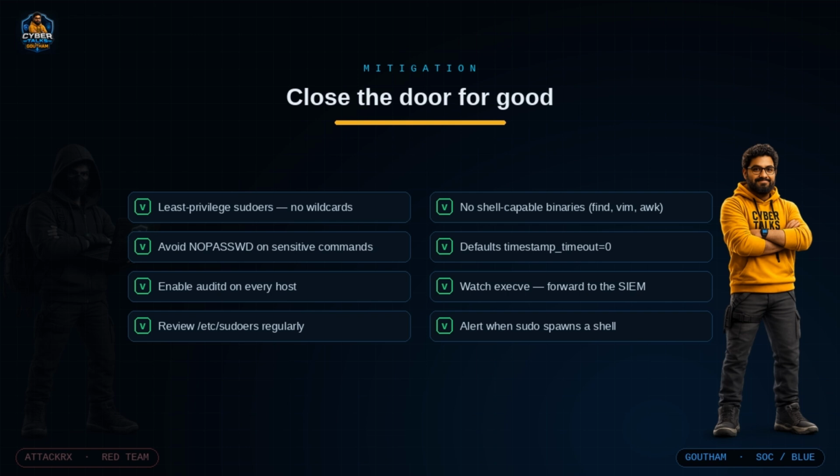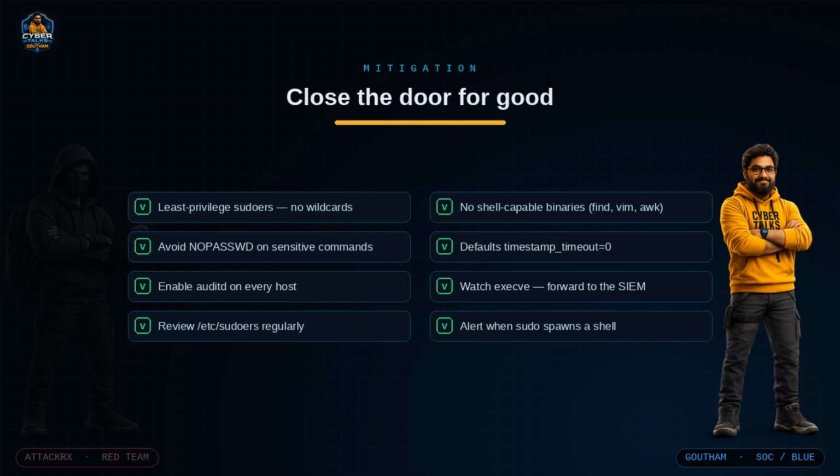Fourth, turn on auditd on every host. Add a rule to watch execve and forward those logs to your SIEM. And finally, review your sudoers file regularly, because the dangerous line is almost never added by an attacker. It's added by a well-meaning admin months before the breach.